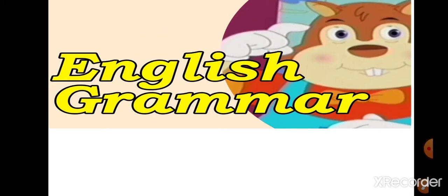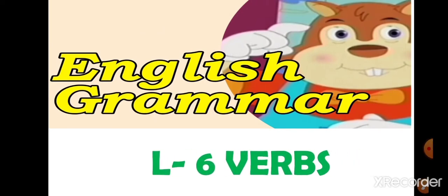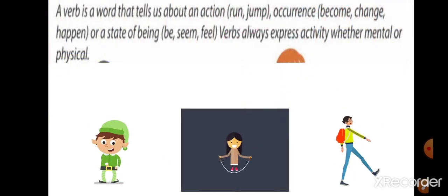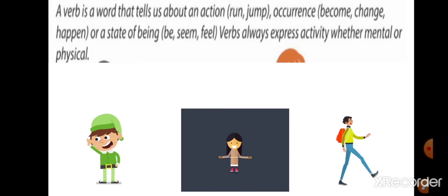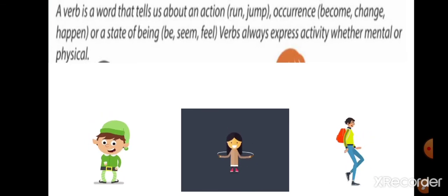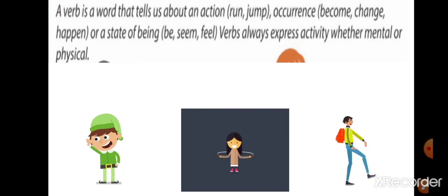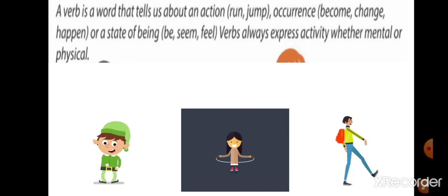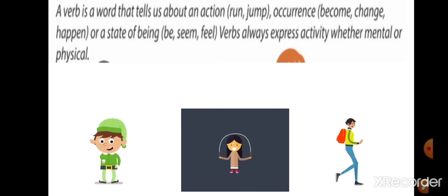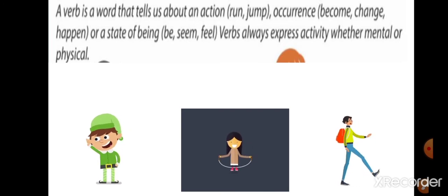Today we are going to start the 6th chapter of English grammar, that is verbs. Now kids, what is a verb? A verb is a word that tells us about an action, like run, jump; an occurrence, that is become, change, happen; or a state of being, be, seem, feel. Verbs always express activity, whether mental or physical.